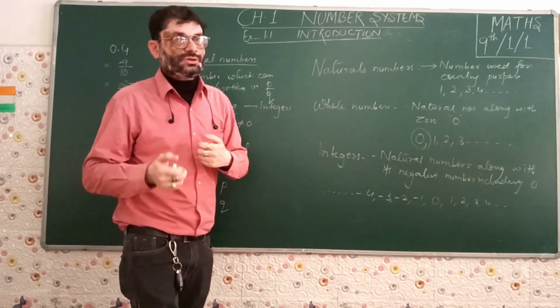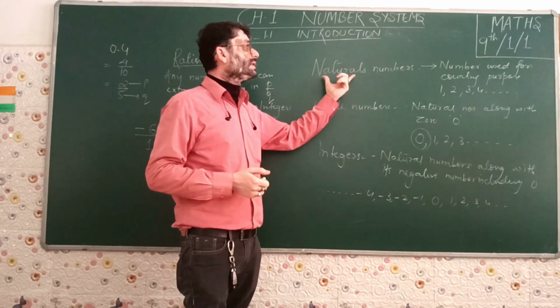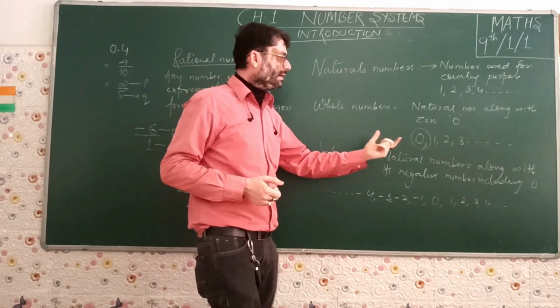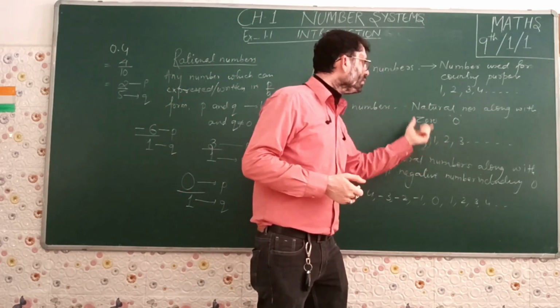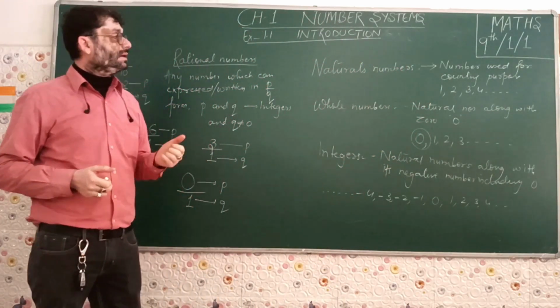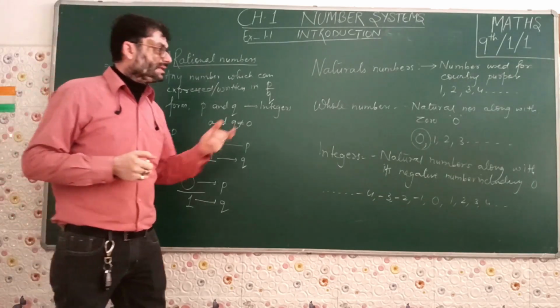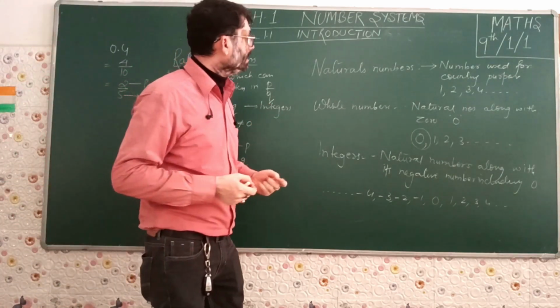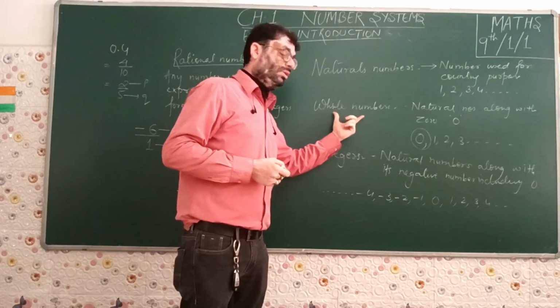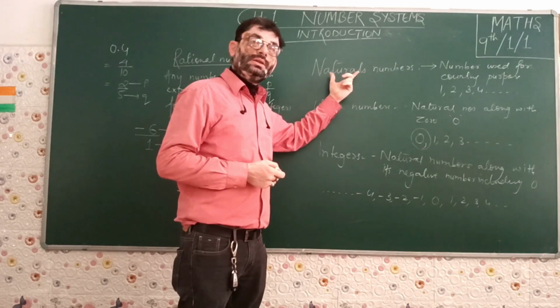Is the vice versa true? Vice versa means, can we say that all whole numbers are natural numbers? So we will check. 1, 2, 3, 4 is there, but 0 is missing in the natural numbers. So we cannot say that all whole numbers are natural numbers. That is not possible. That means what we have learned is that all natural numbers are whole numbers, but all whole numbers are not natural numbers.